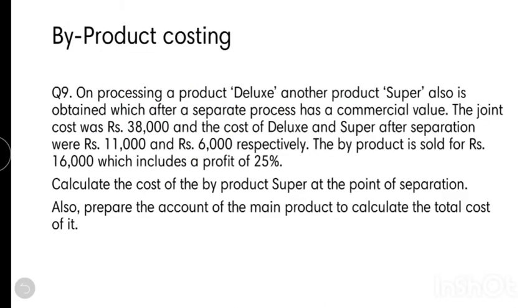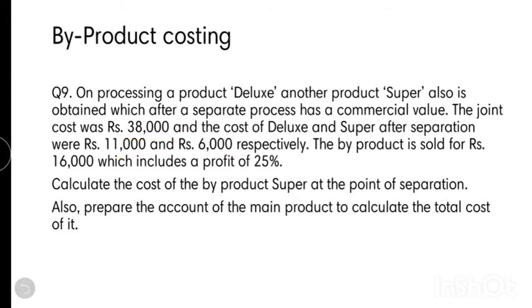Moving on to the next question, on byproduct. Let's have a look at the question. It says that on processing a product DLX, another product, super, is also obtained. Super is a byproduct which, after a separate process, has a commercial value. The joint cost is 38,000, and the costs of DLX and super after separation are 11,000 and 6,000.